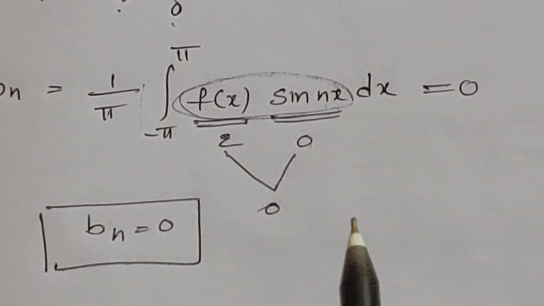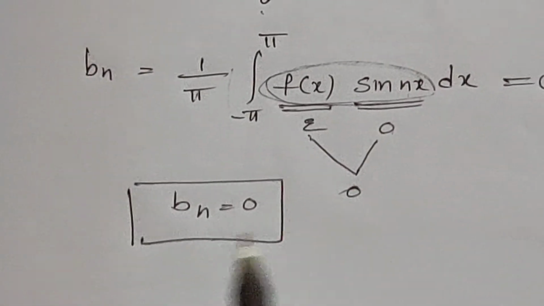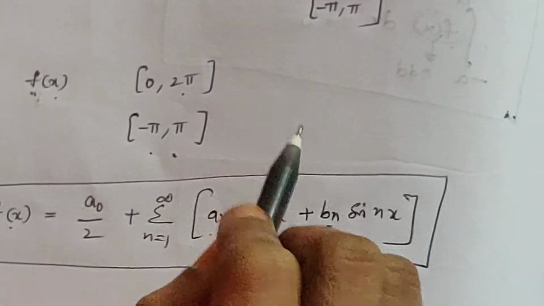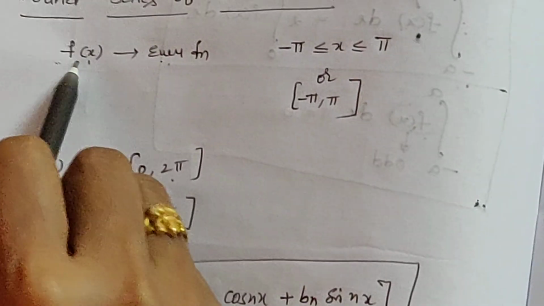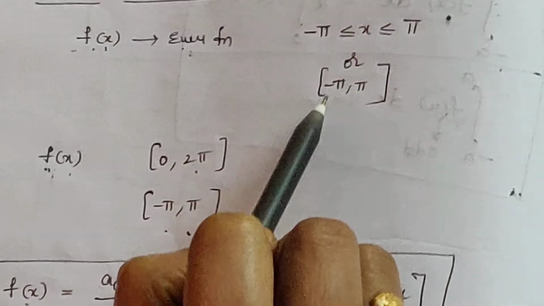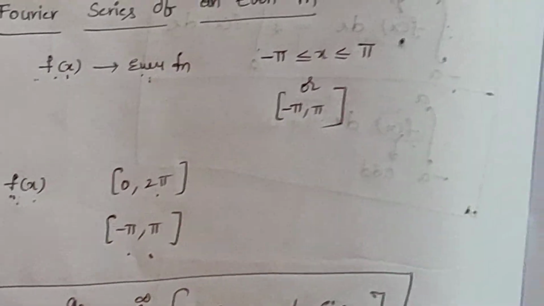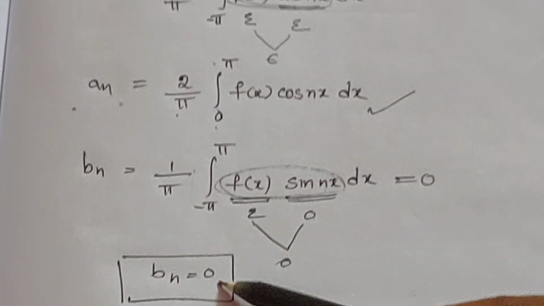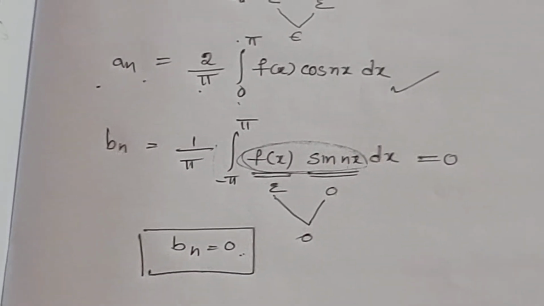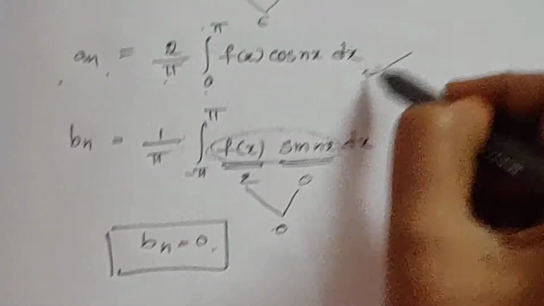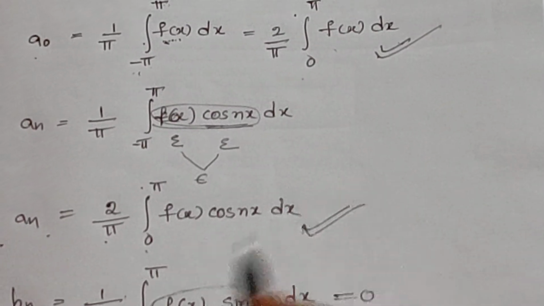So what you understand is, actually Fourier series of f of x contains 3 Fourier coefficients, but if f of x is an even function defined in the interval minus pi to pi, in that situation directly we will get bn 0. That means for even function defined in the interval minus pi to pi, its Fourier series contains only a0 and an Fourier coefficient.